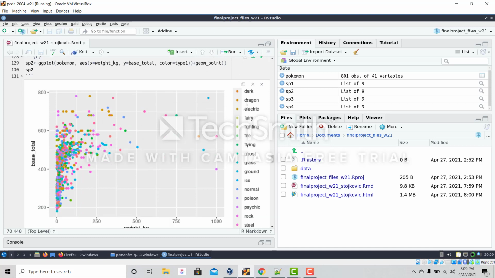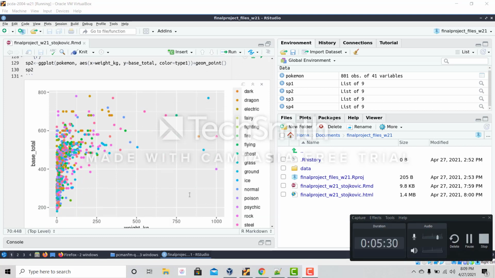Once again, using type 1 as the color. As you can see from the graph, this has a kind of similar distribution to the above scatter plot, where most of the observations are in the same area with a few outliers.